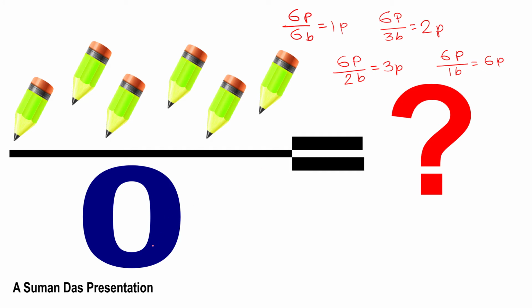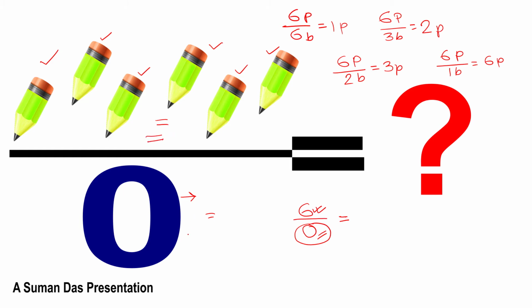Now if I ask you, I want to distribute those 6 pencils among 0 boys, what happens? That is an absurd question. You may say the question is not defined, because we cannot distribute 6 pencils among 0 students. The same case happens in mathematics. When we divide any number by 0, we may say the question is not defined.